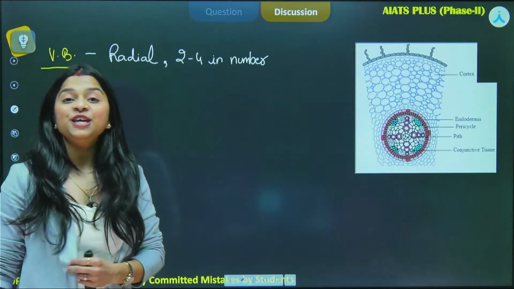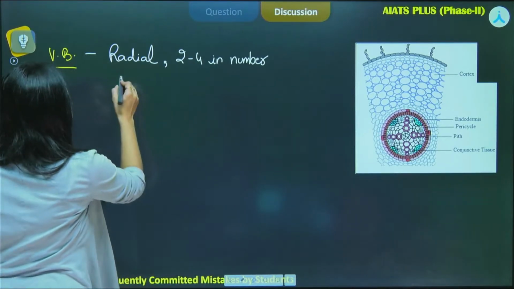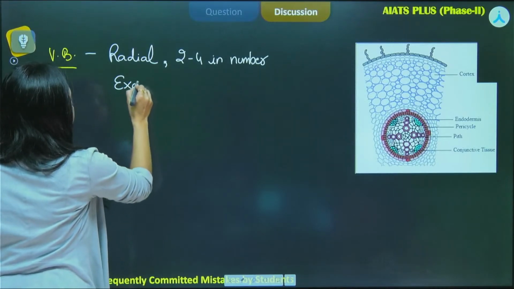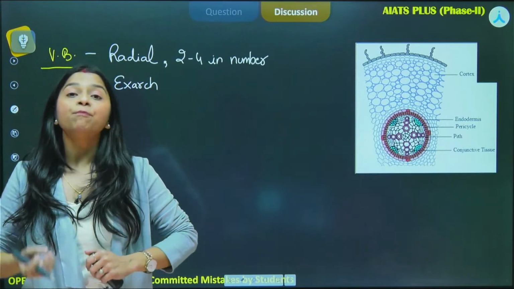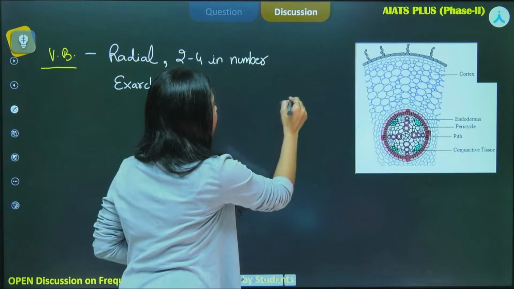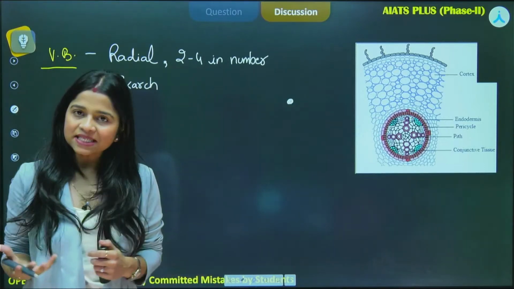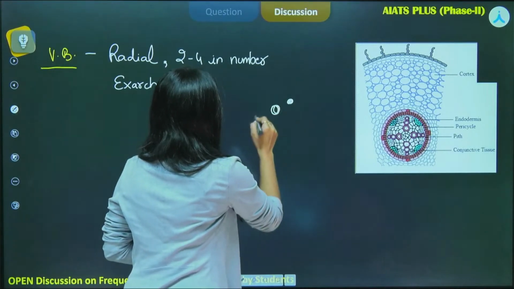And while we are speaking of their arrangement, what is their arrangement? It is exarch. What is exarch arrangement? Basically, when the protoxylem is present towards the outer side and the metaxylem is present towards the inner side. So the pattern will be such.